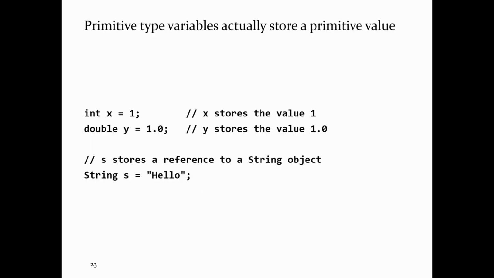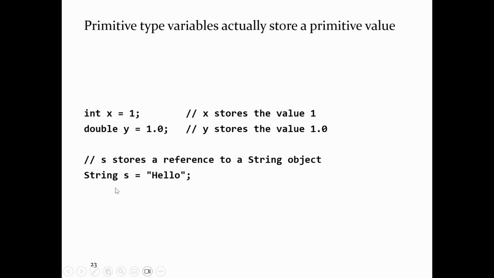So Python doesn't have primitive types, but Java does. A primitive type variable actually stores a value, the value of the primitive type. When you write x equals 1, the way you should think about this is that somewhere in memory there's a box labeled x, and beside that box is the number 1. y equals 1.0 means somewhere in memory there's a box labeled y, and beside that box is the value 1.0.